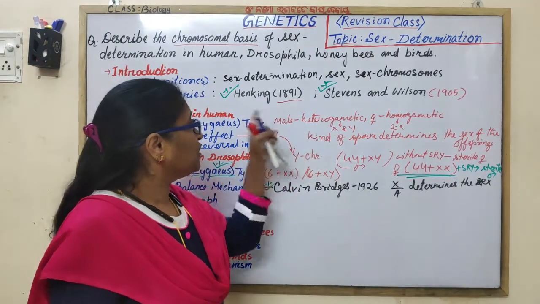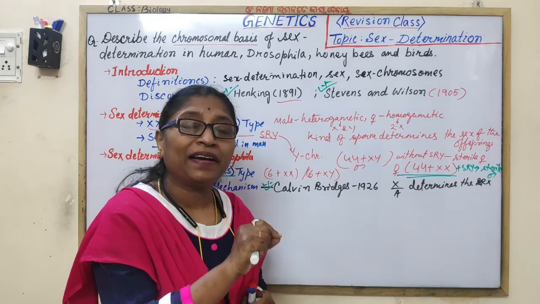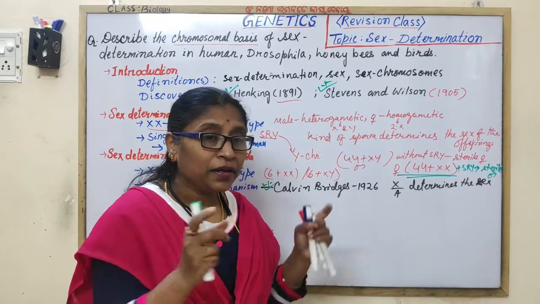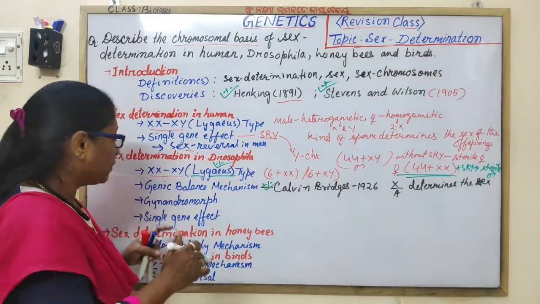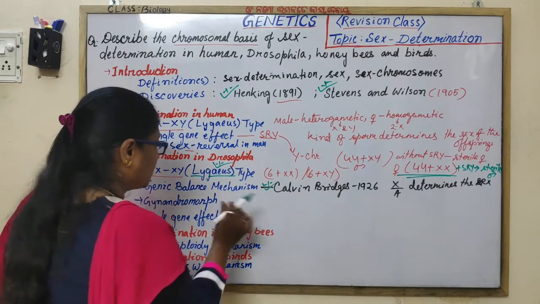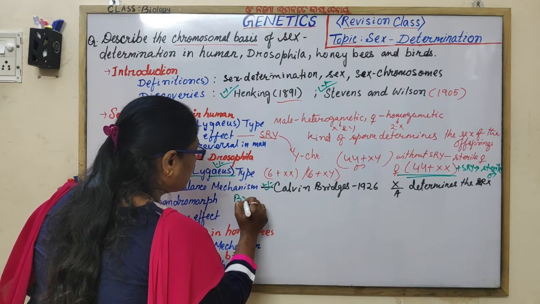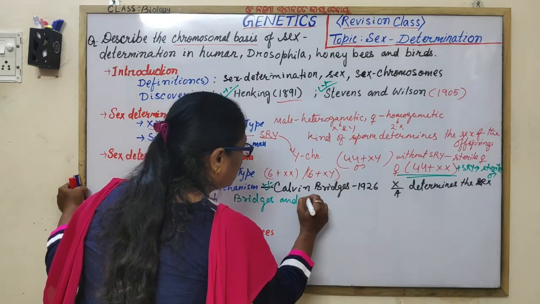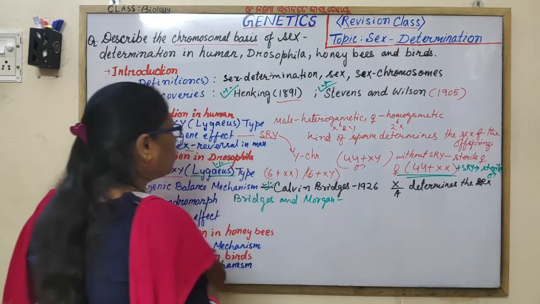Even while writing the long answer, you should underline the terms I am telling important for 1 mark question, to emphasize them. Who discovered gynandromorphism? Bridges and Morgan first discovered gynandromorphism.